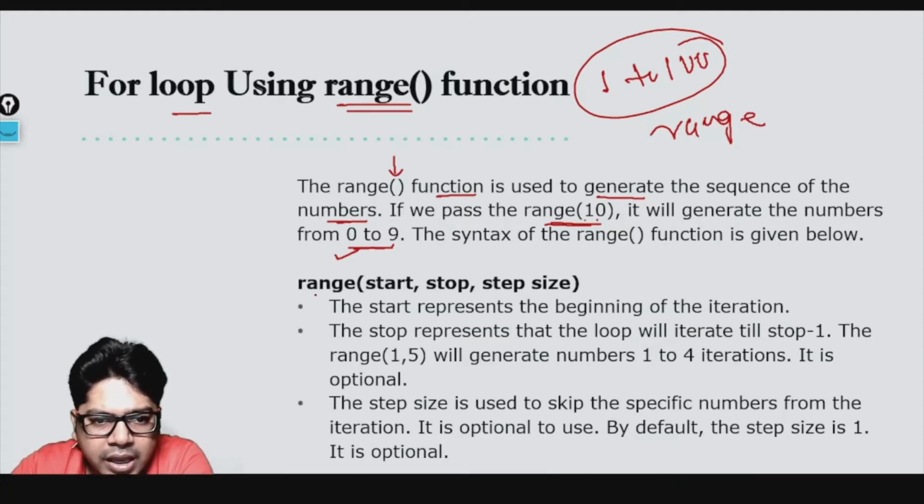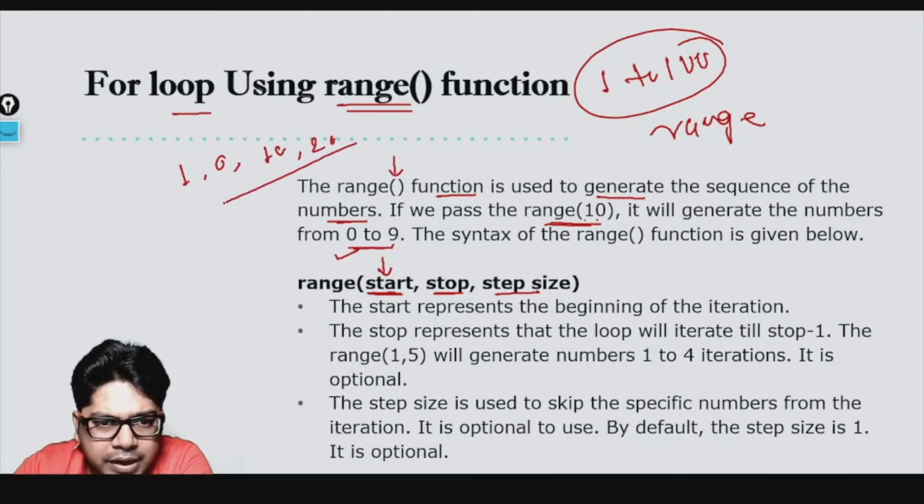Here you see you have three things that you need to pass in a range function: the start, the stop, and the step size. What is start? Start means where you want to start from. You want to start from 1, from 0, from 10, from 20. What is the number you want to start from? So here the start represents the beginning of the iteration.